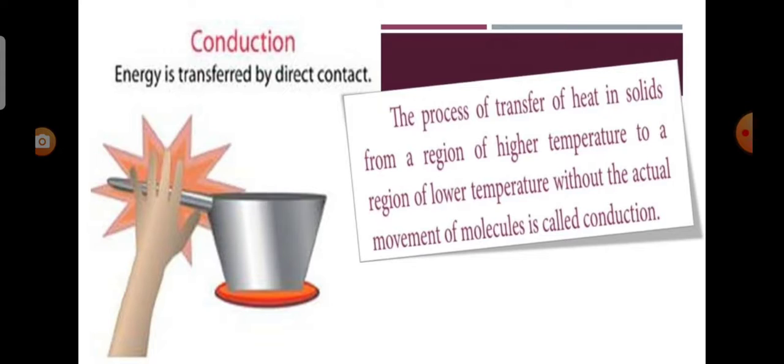Now we see conduction. In solids, molecules are closely arranged so that they cannot move freely. When one end of the solid is heated, molecules at the end absorb heat energy and vibrate fast at their own positions. These molecules in turn collide with the neighboring molecules and make them vibrate faster, and so energy is transferred.